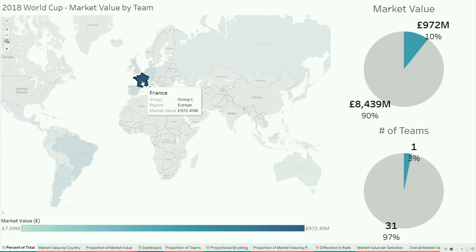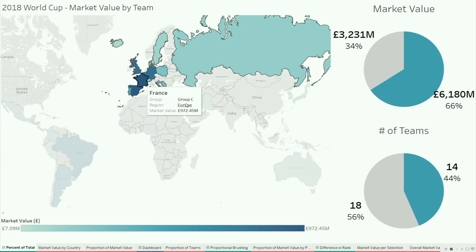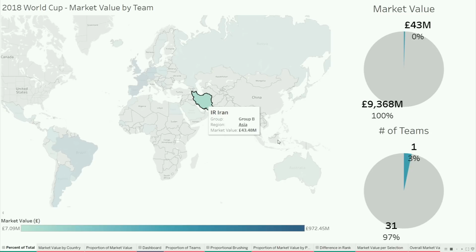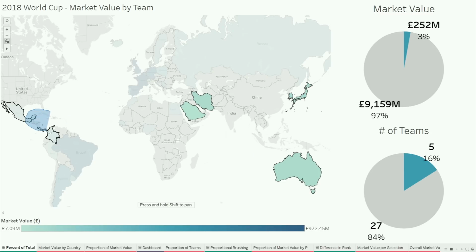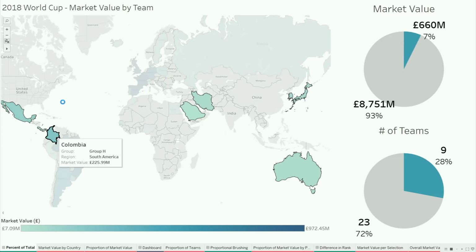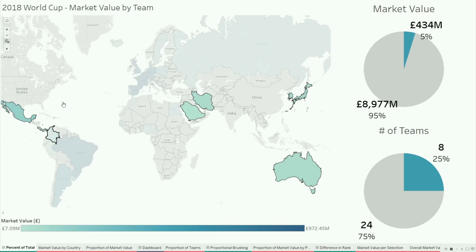this is now displaying that France represents 10% of the market value of the global World Cup, but only 3% of the teams. If we look at all of Europe, we can see that Europe is 66% of the market value, but only 44% of the teams. On the other hand, if we look at, for example, Asia and Australia, and then some of our North American countries here as well, here we see that all of these countries, while they represent 25% of the teams in the World Cup, they're only 5% of the market value.